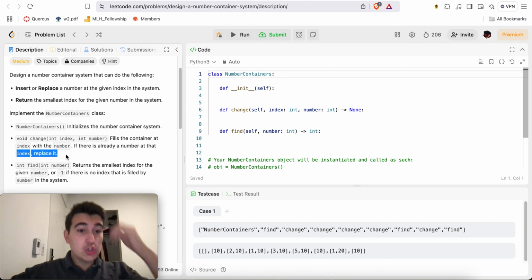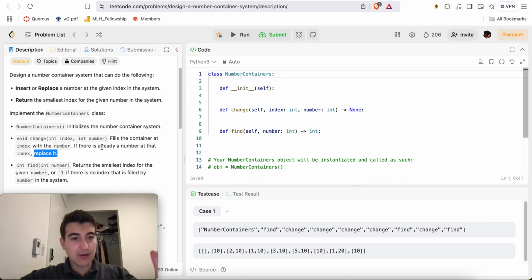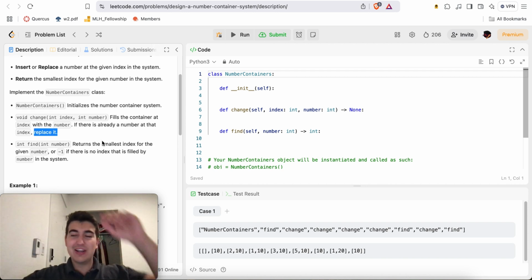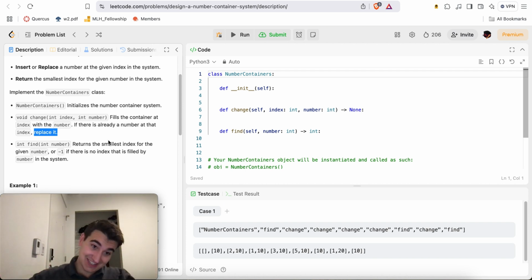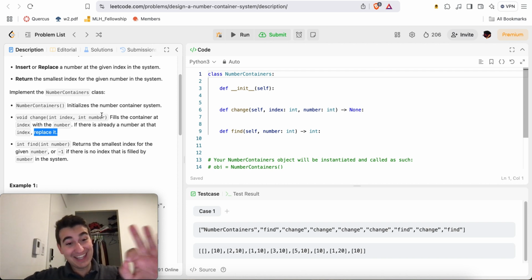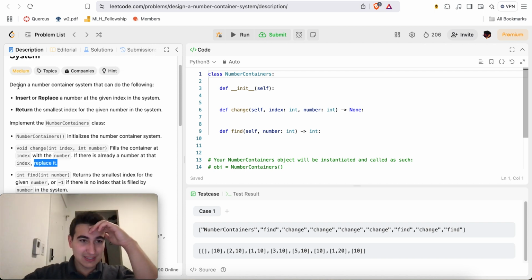Oh! You replace it! You don't shift everything. Oh my gosh. Okay, the problem becomes a lot simpler. You don't shift everything, you replace it. Well then, ladies and gentlemen, a little bit easier now. Okay, so yeah, you're not going to deal with shifting.